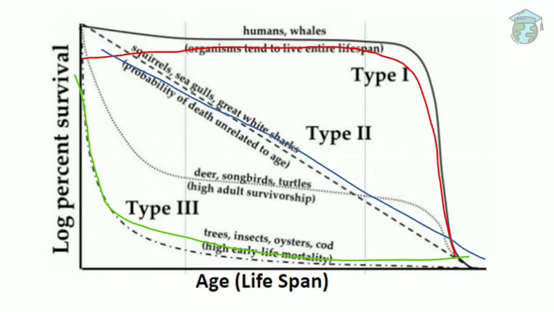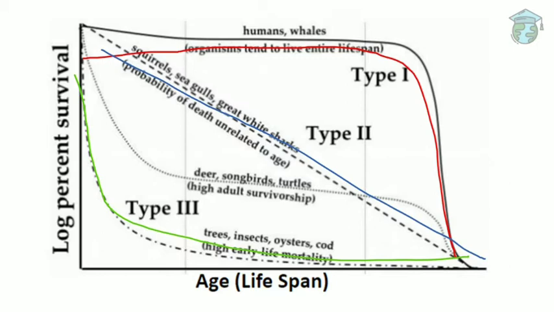In here you can see there are three types of curve. One is the red one, second is the green, and third is the blue. First we'll see the red one. It's the convex curve, or we can say the type 1 curve. In this convex curve we can see the organisms which have high survival capacity, like humans, like whales, we can say the mammals. These organisms tend to live longer in their entire lifespan, that is, they have higher surviving capacity. And the second type of curve is the concave curve.